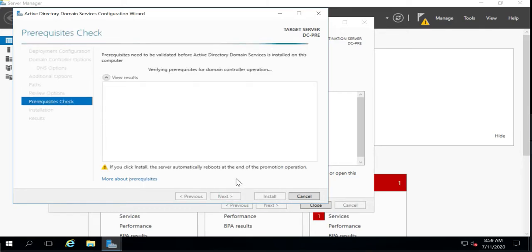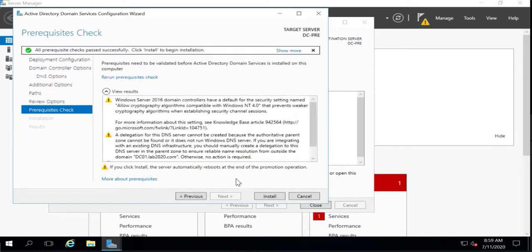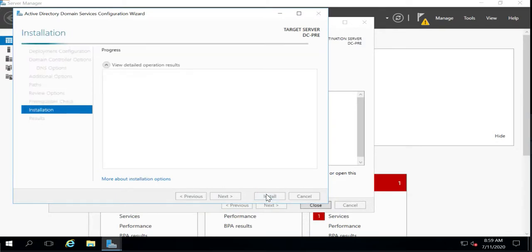So this is the final step of the installation. Once the installation has completed, the system will reboot and your domain controller will be ready to be used. So we'll click the Install option and that's it. It's very simple.